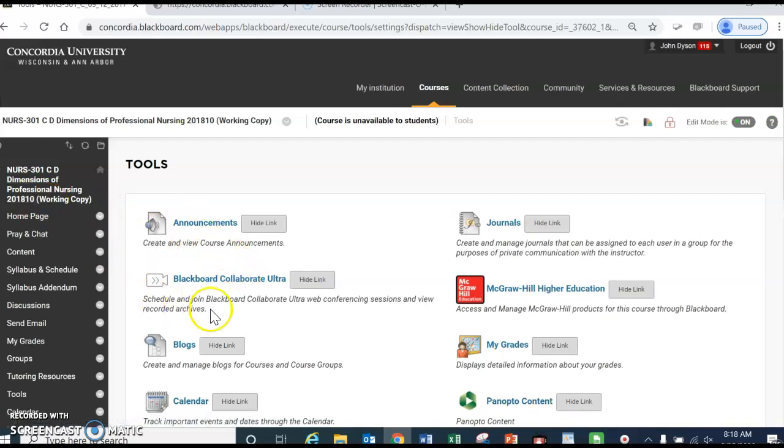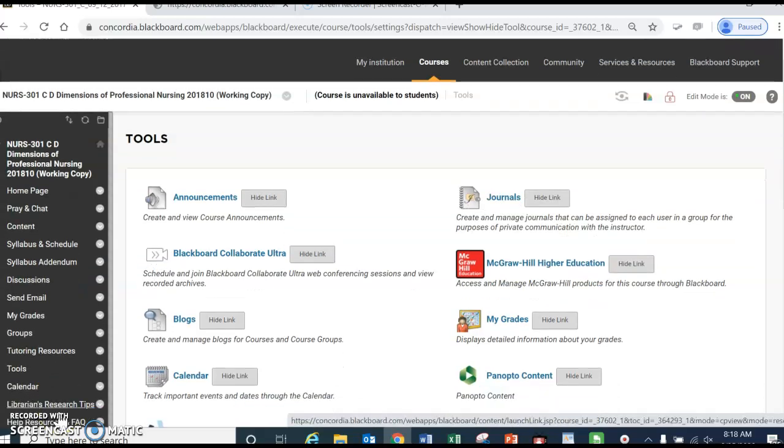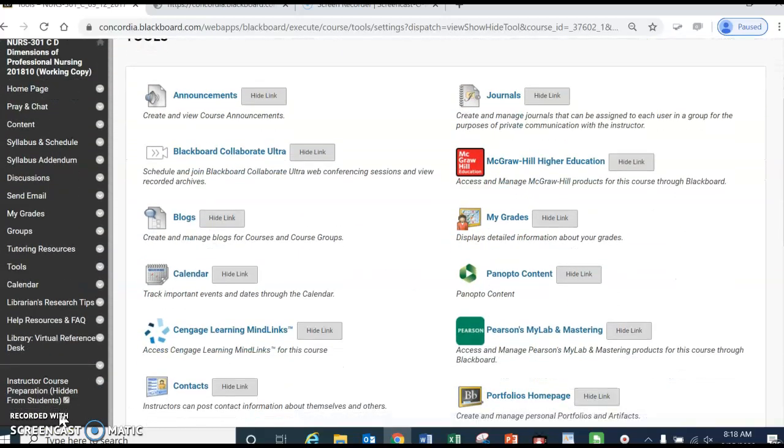Most significantly, as I highlight here again, circling with my cursor there, Blackboard Collaborate Ultra. And Blackboard Collaborate Ultra is sort of the Skype of the academic area. It allows you to have a conversation face-to-face with your teacher, with a classmate, using this to have access to both the video and the microphone features that exist on your computer. So it's a great opportunity to get together even in the online world on areas that you may be having some difficulty understanding or just need a little extra help.